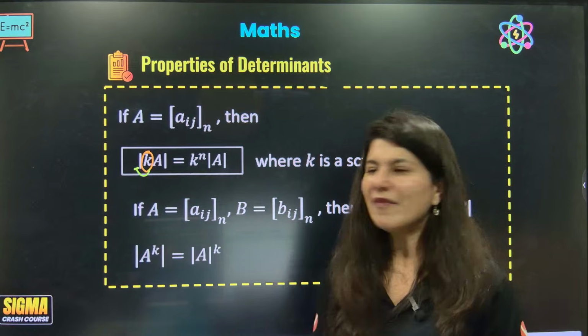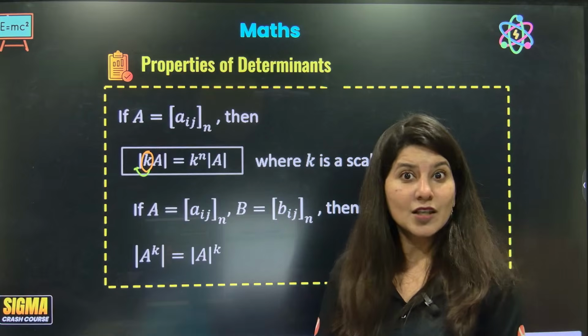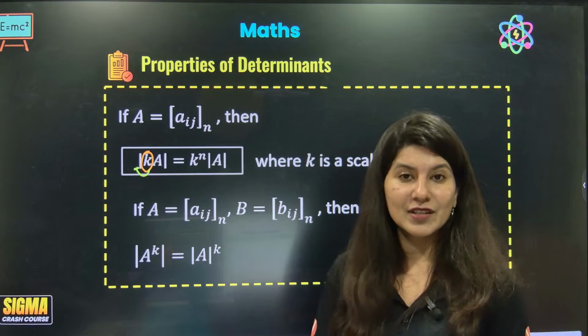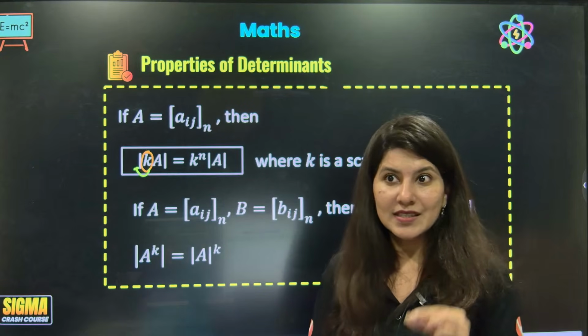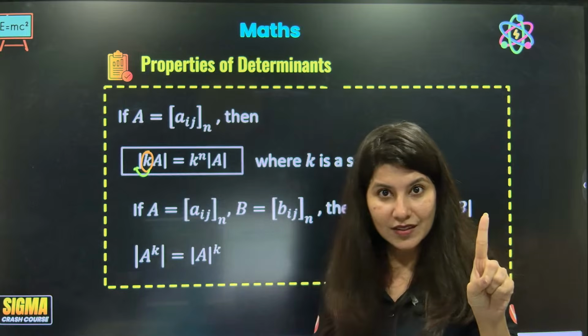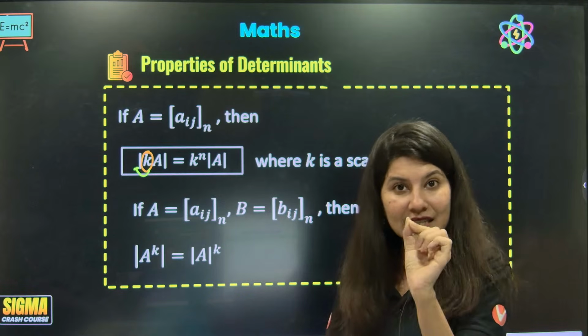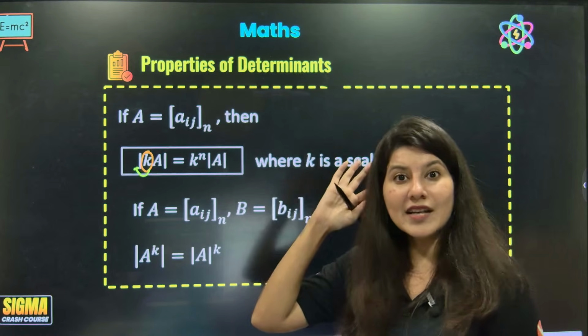You must be thinking, ma'am, why is it happening? Because of the same fact that determinant and matrices have a huge difference in property. In a matrix, if you are multiplying a single scalar k, it is getting multiplied with all the elements.